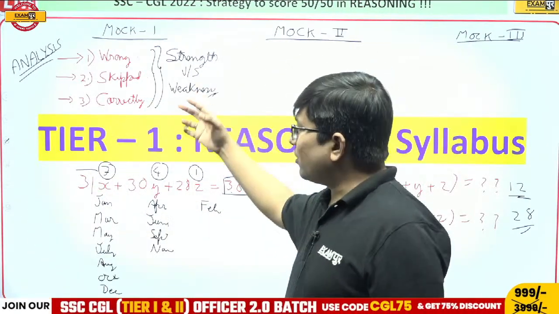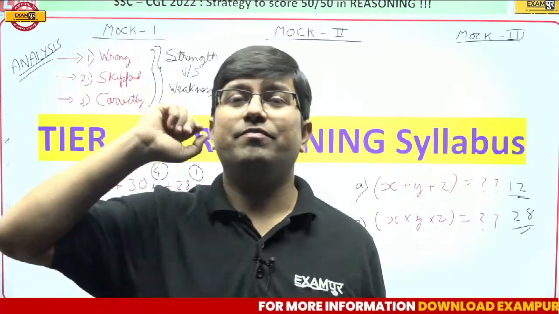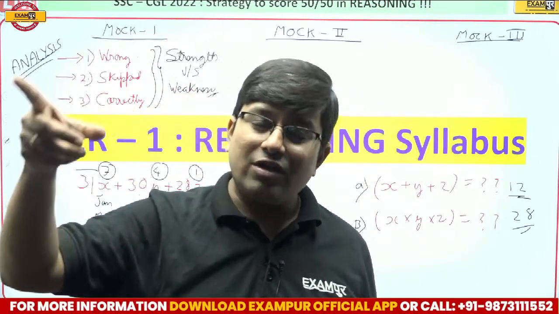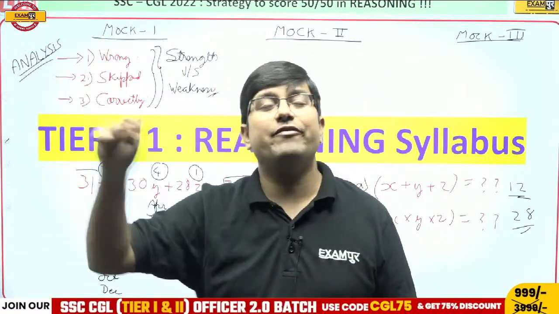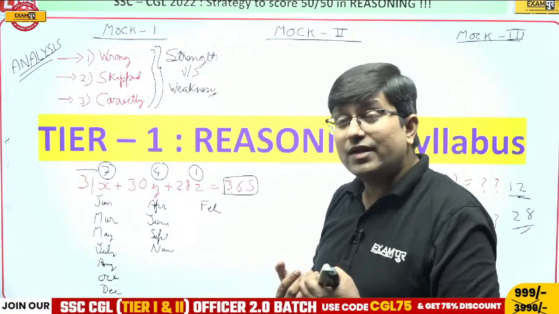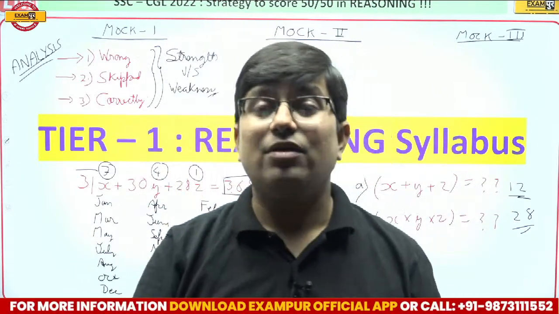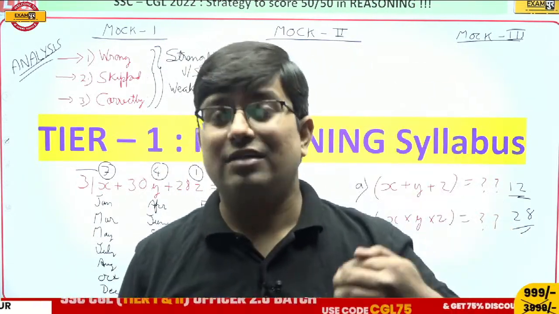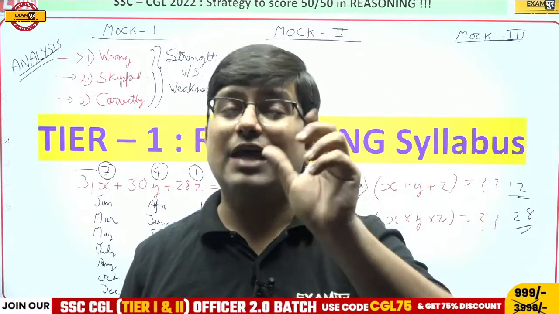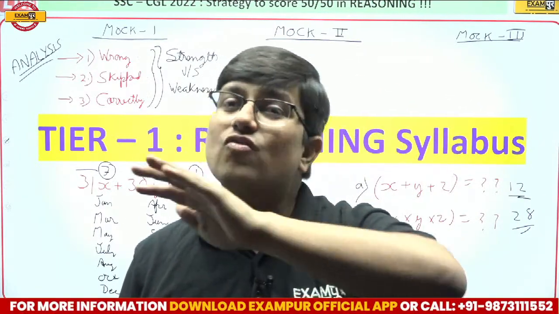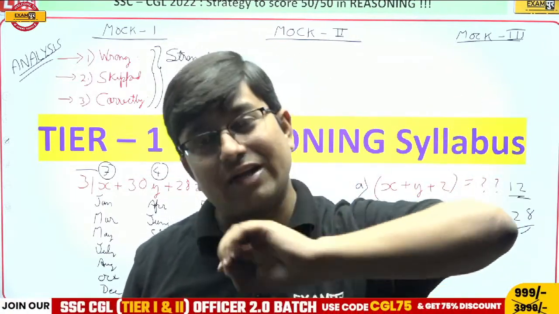When you attempt the mocks, you will get to know that, okay, in quant, average is my lagging area, or profit and loss is the area where I am lagging, or time and speed and distance is the area where I am lagging. So what to do then? That means there is a lack of concept, you are lagging in concept. So watch our videos in this YouTube session. I'm very sure that gray area will be sorted forever. You will never have any problem, never any issue.